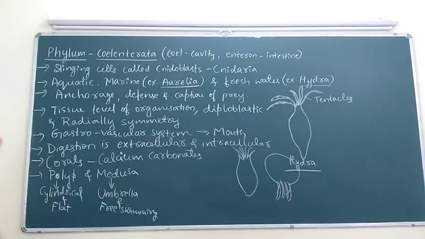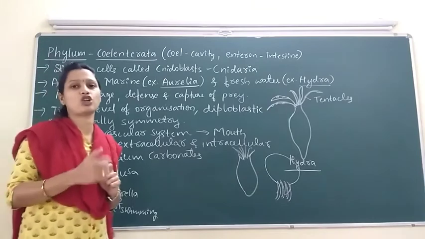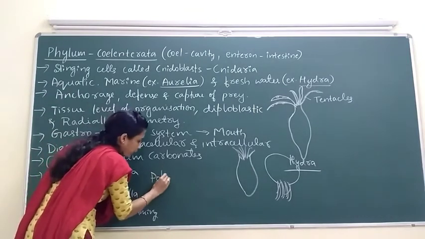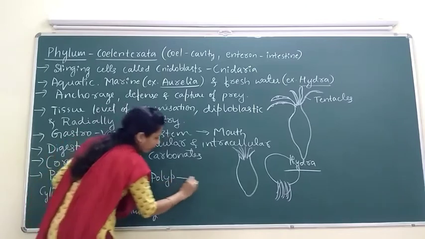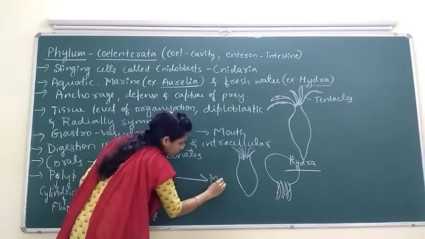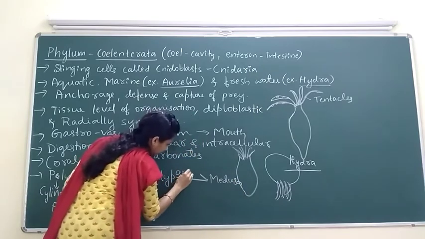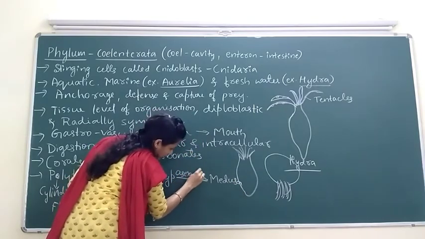Medusa is free swimming. And here, polyp and medusa show alternation of generation. Means polyp produces medusa asexually.